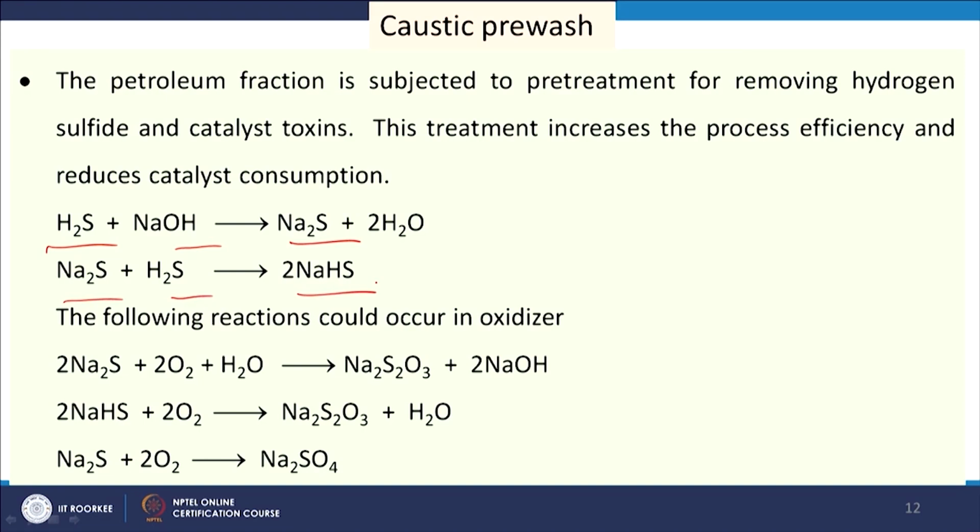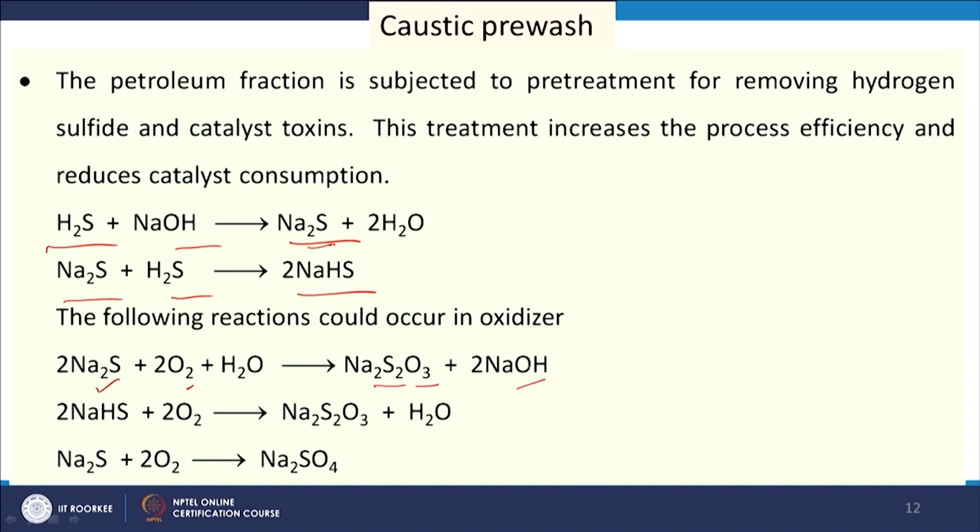This type of reaction takes place in the caustic pre-wash. In the oxidizer, the Na2S available in the caustic solution reacts with oxygen and then Na2S2O3 will form, and this will be NaOH.